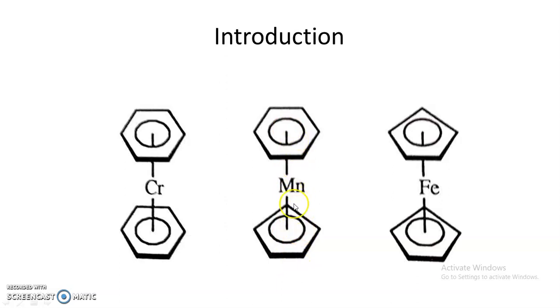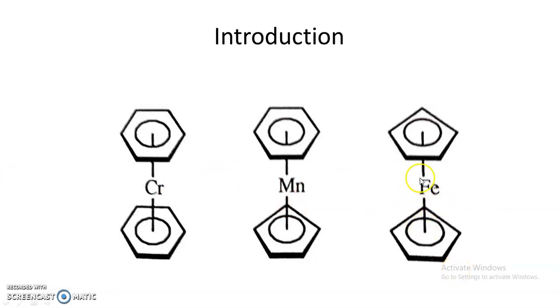This is also an organometallic compound, and that is a metallocene. This is the third example. Iron is sandwiched between two polyhapto ligands, that is cyclopentadienyl. So these are the metallocenes.